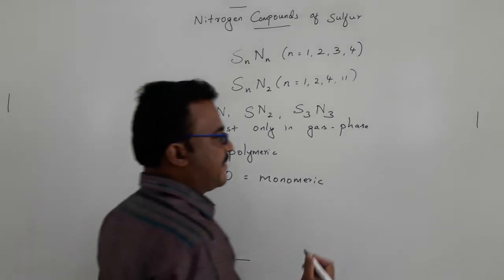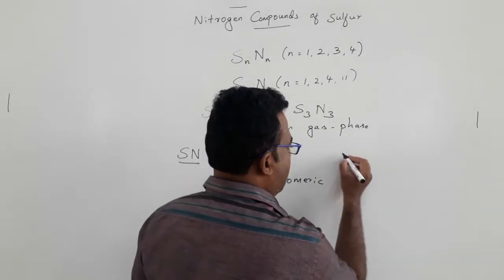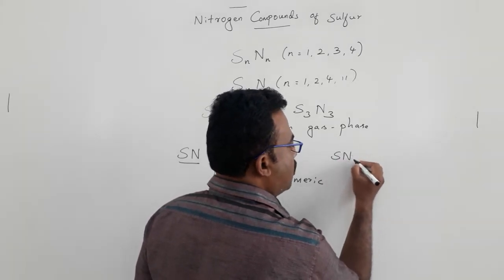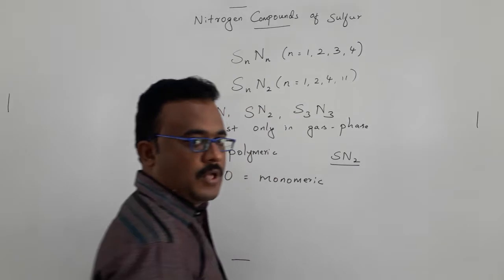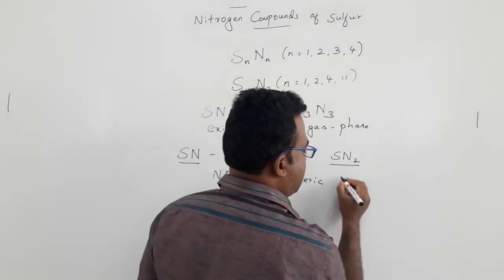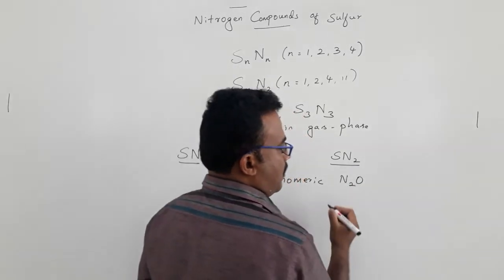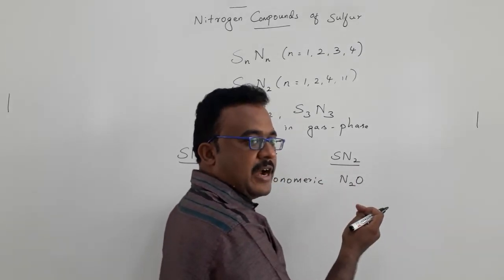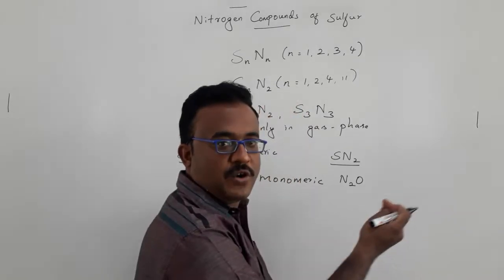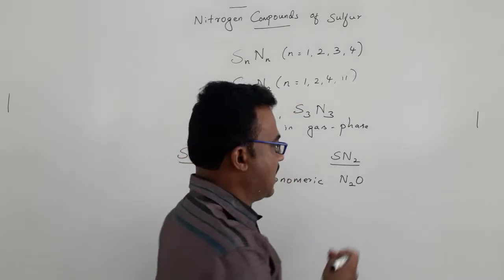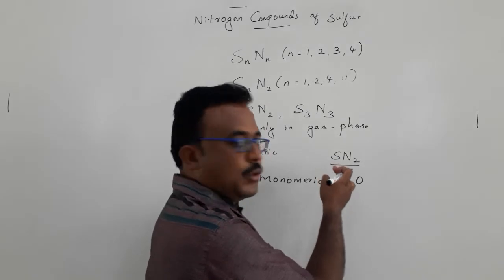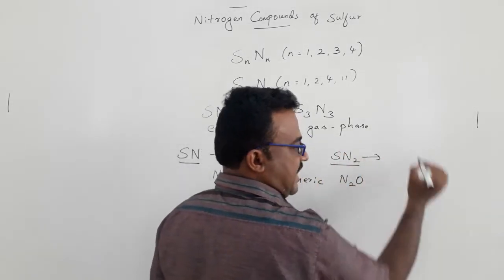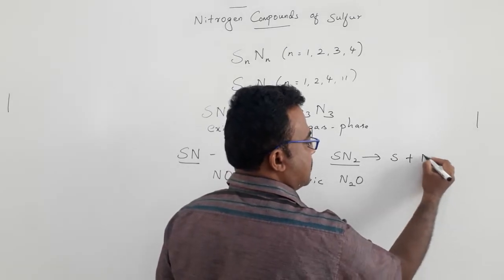Similarly, we can compare another compound also. SN2, if we compare with its oxygen analog N2O: N2O is a stable molecule that does not readily decompose into the corresponding elements. But SN2 is not a stable compound. It readily decomposes into the corresponding elements, sulfur and nitrogen.